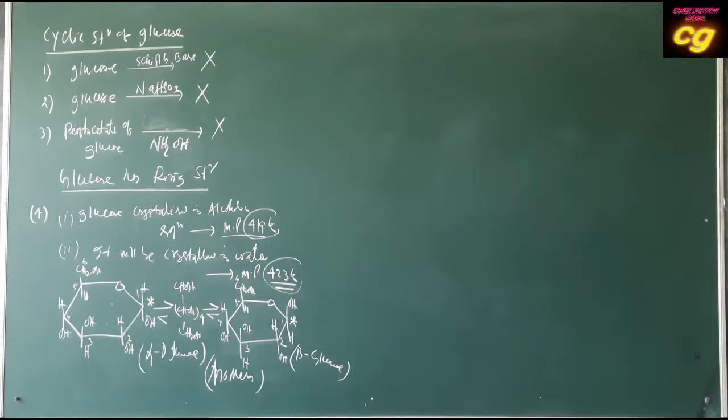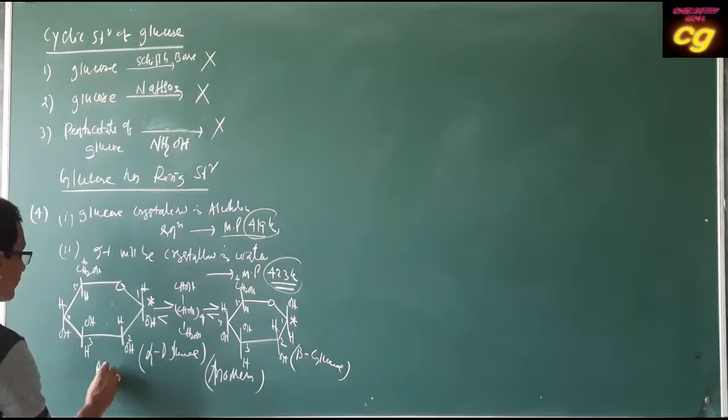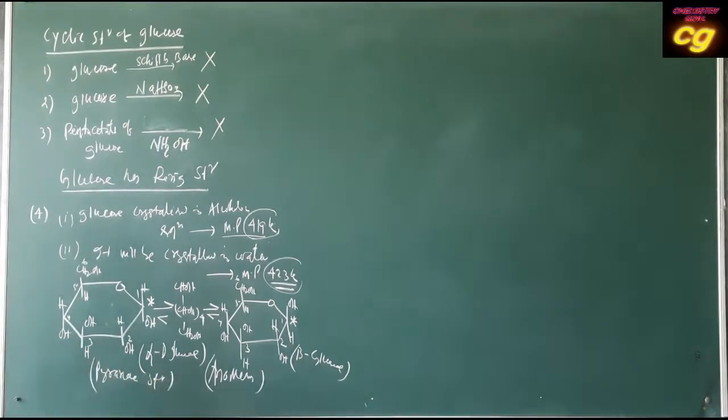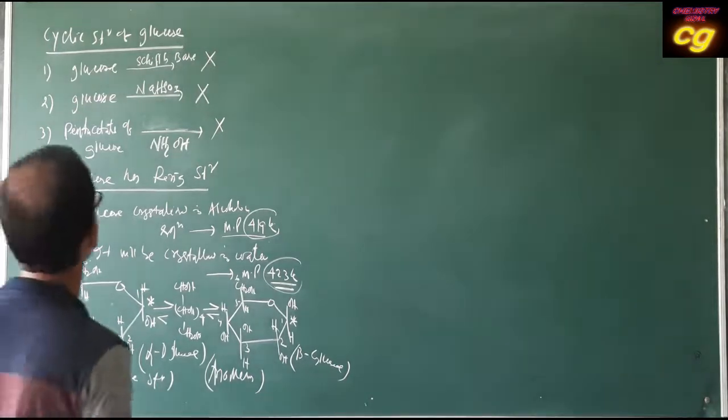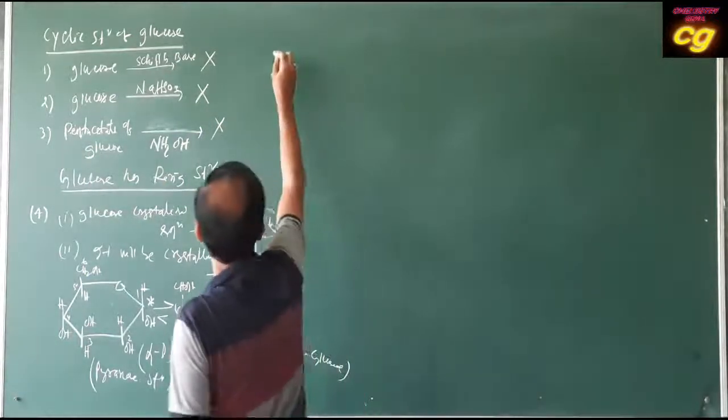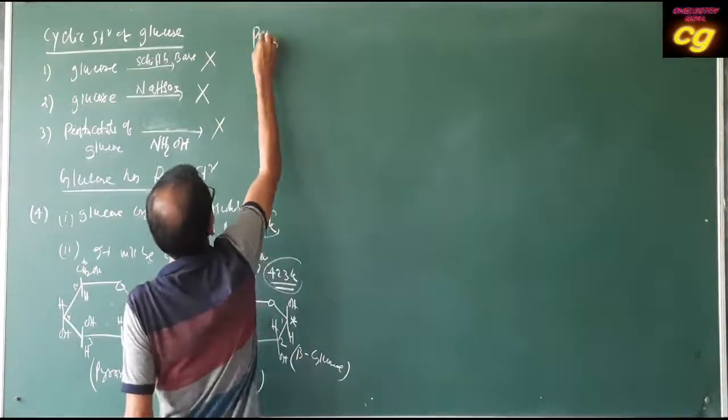Now we will discuss this structure of glucose, which is called the pyranose form. This is called the pyranose form. Pyranose structure of glucose. This is the pyranose form and ring structure form. Then now we discuss polysaccharides.